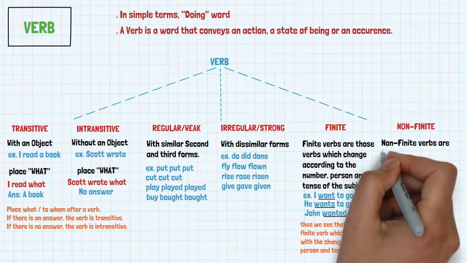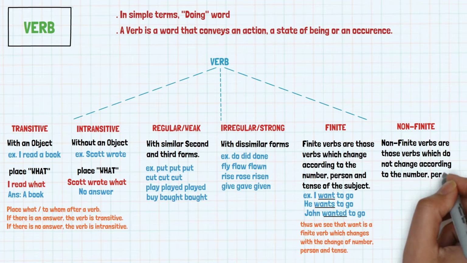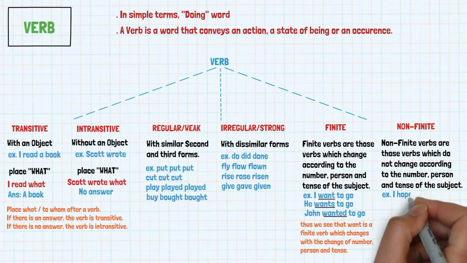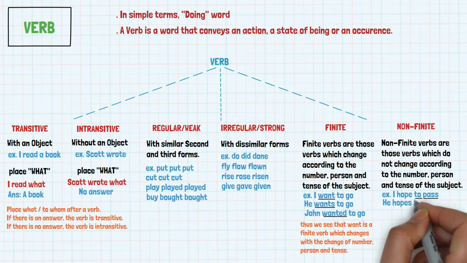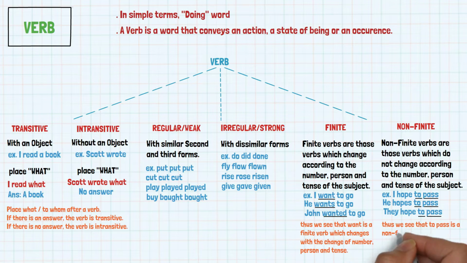Non-finite verbs are those verbs which do not change according to the number, person, and tense of the subject. For example, I hope to pass. He hopes to pass. They hope to pass. Thus we can see that to pass is a non-finite verb which does not change with the change of number, person, and tense.